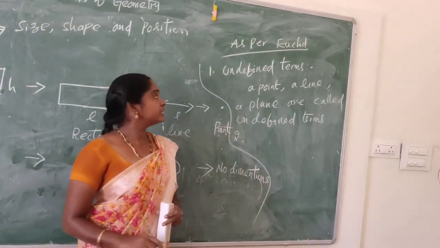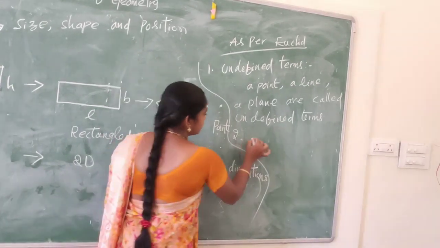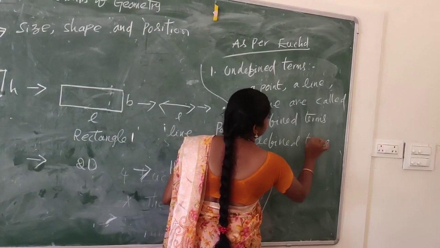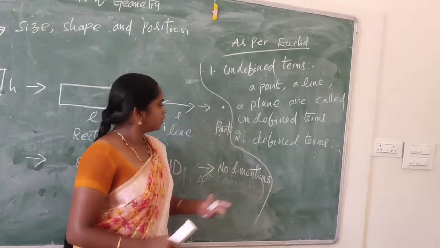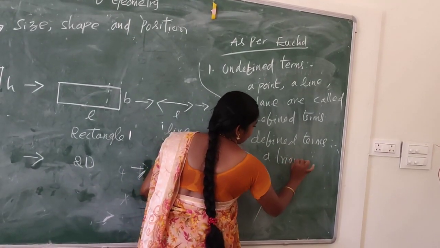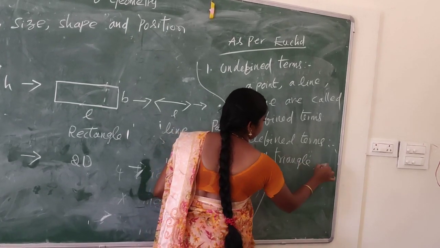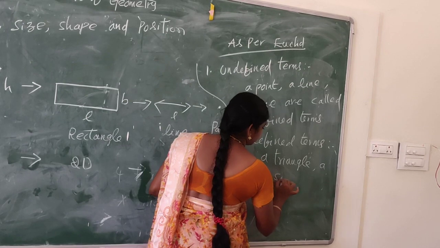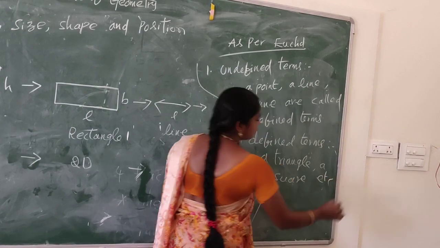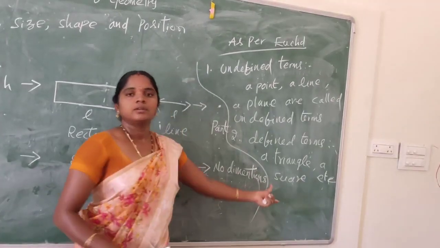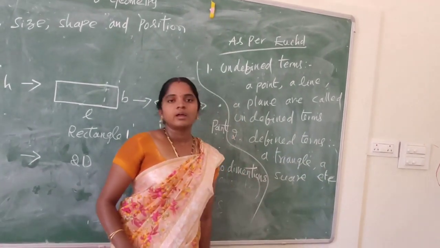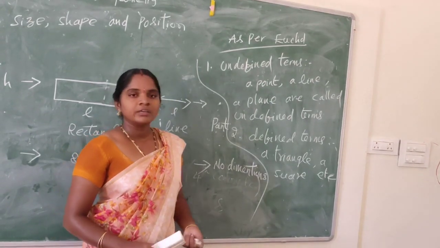Second one, defined terms. So a triangle, a square, etc. are called defined terms.